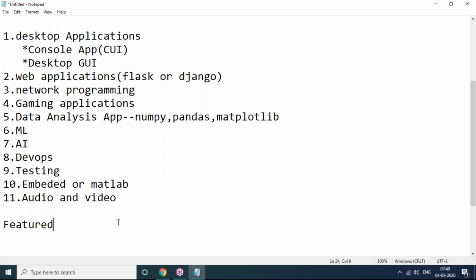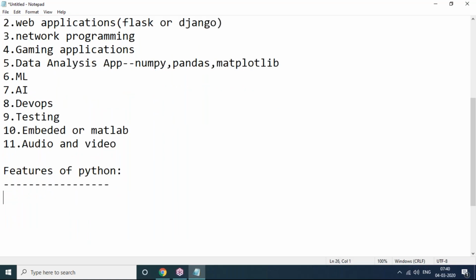So see here, features of Python. What are the important features of Python? First thing is simple and easy to learn. The first feature is that it has very simple syntax and is easy to learn. And the most important feature is that it is free and open source. Python is free and open source.